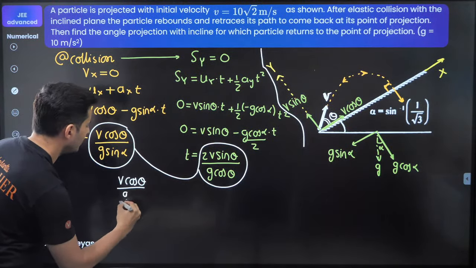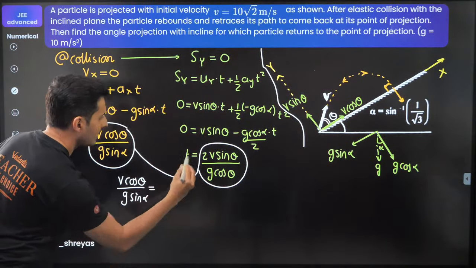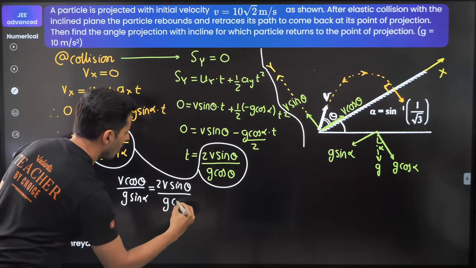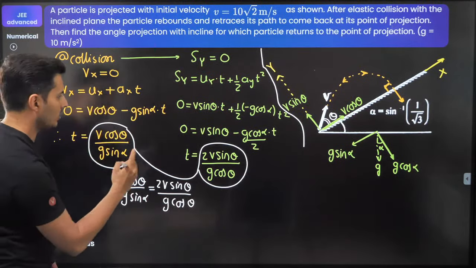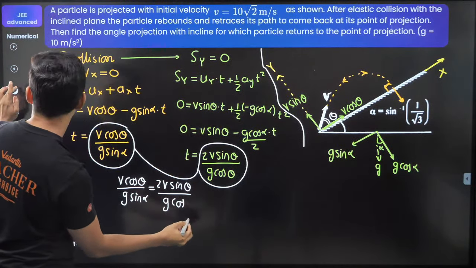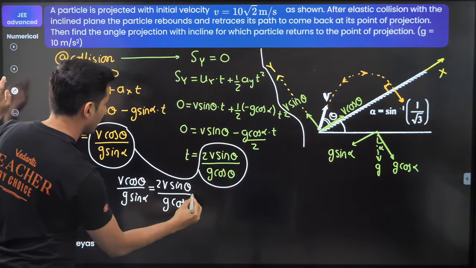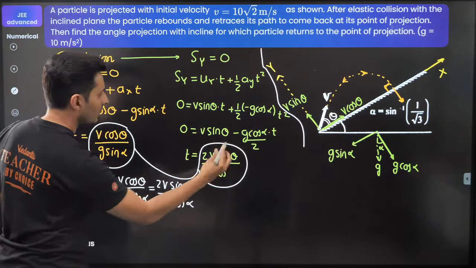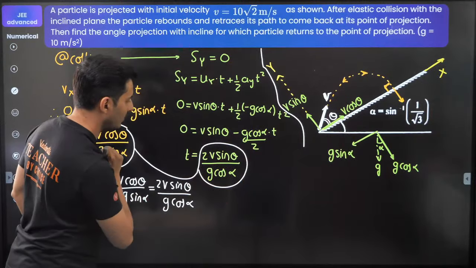V cos theta by g sine alpha is equal to 2v sine theta by g cos alpha. Oh, sorry, not theta, guys. It was alpha. I'm so sorry. It is alpha over here also. Just notice that cos alpha over here. That's when I realized.